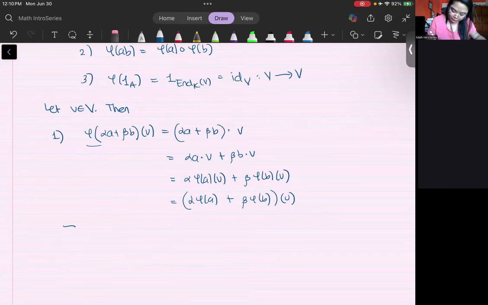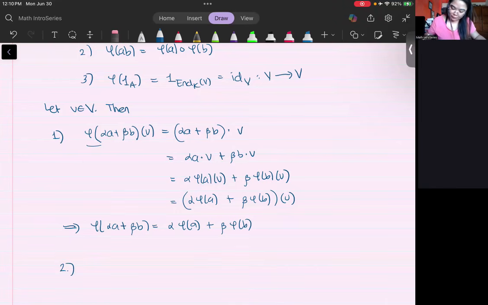Therefore, phi of alpha A plus beta B is equal to alpha phi of A plus beta phi of B. Okay, so we have proved the first one.